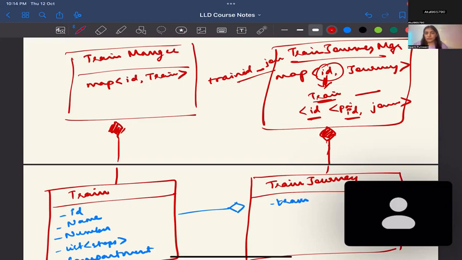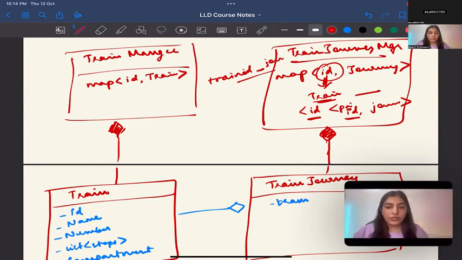Yeah, okay. And can't we club both these managers? Like train manager and train journey manager, can't we club it, and we'll be having two maps in a class? Okay, can I just show you the proper UML that I've made? It's not the end-to-end thing, but I guess you'll be able to understand a lot more using that.